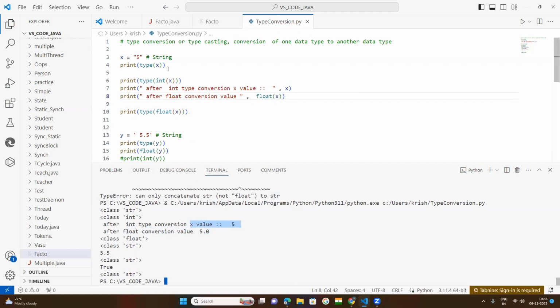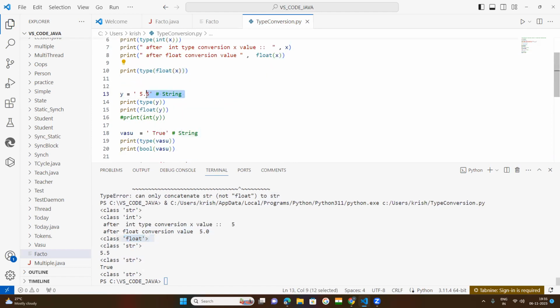So type X means print type X. This is a string. Okay. After the int function, it becomes what? Integer. Then X value is equal to 5. Then after float conversion, the value is equal to 5.0. Now you want to know which type it is, now it is float. Okay, you want to know that.